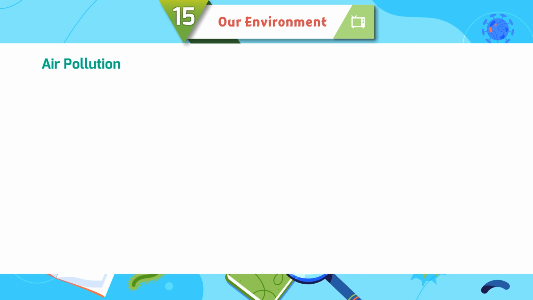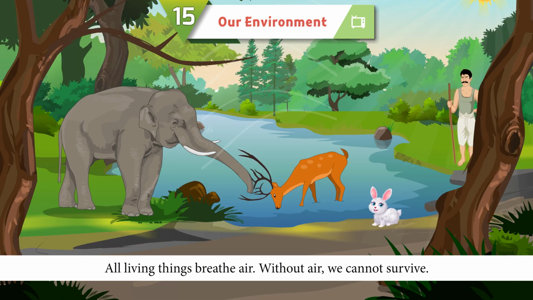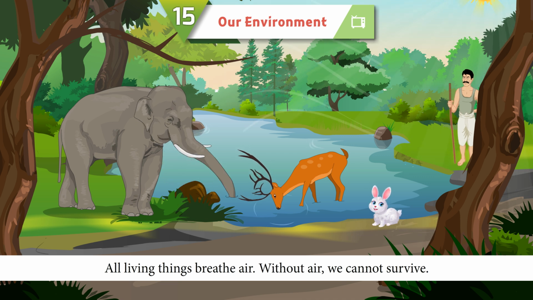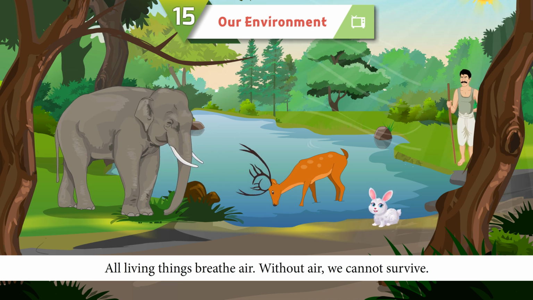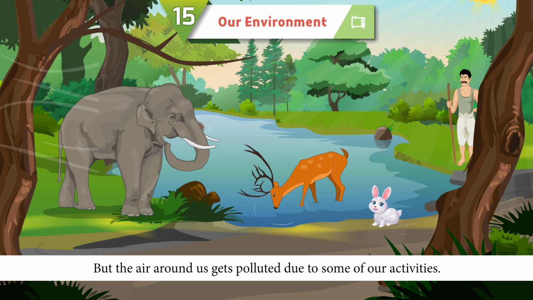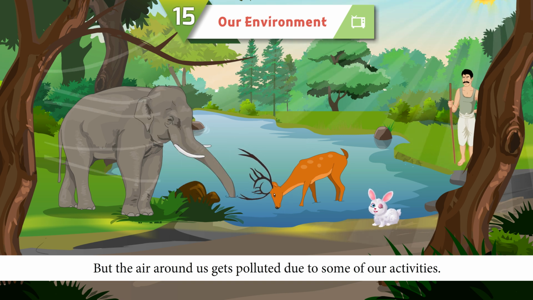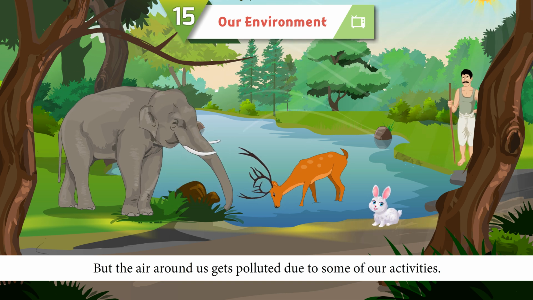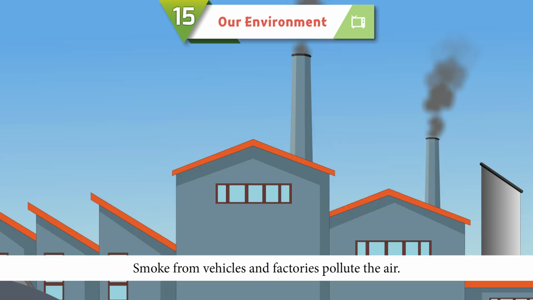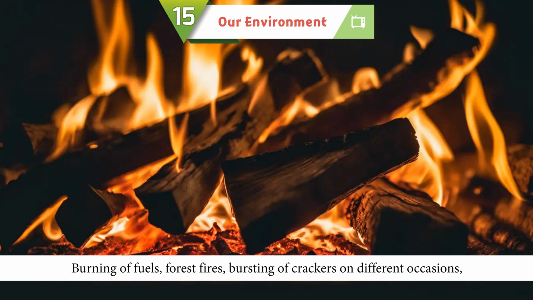Pollution. Air pollution. All living things breathe air. Without air, we cannot survive. But the air around us gets polluted due to some of our activities. Smoke from vehicles and factories pollute the air.